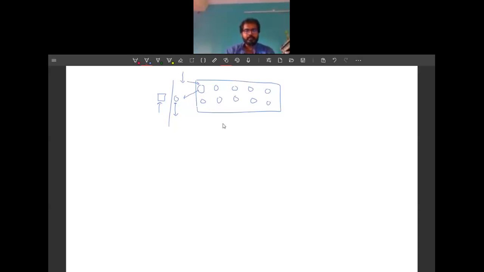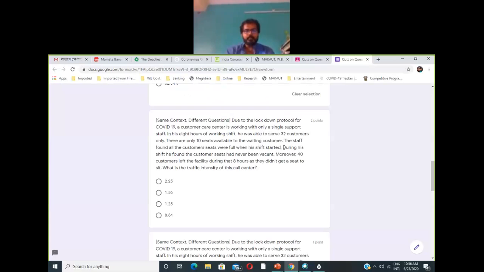Or, in an ideal case, as soon as one person leaves the system, one person from the queue joins the server to get served, and as soon as this person leaves the queue, another customer comes in and joins the queue. Only then will this scenario happen, that during his shift he found the customer seats had never been vacant.